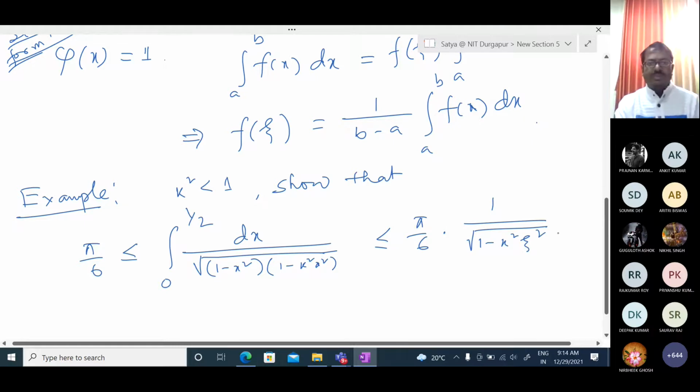So our target is to prove this one from the mean value theorem.